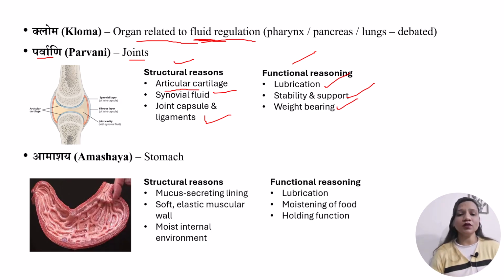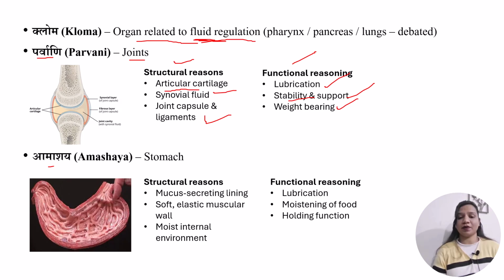So synovial fluid, we know, reduces friction and enables the smooth and painless movement of the joint, and ligaments and capsules maintain the joint integrity, so they give stability and support to the joint. And the weight bearing function is done by the guru guna of kapha dosh. So by this logic, joints are also a location of kapha dosh.